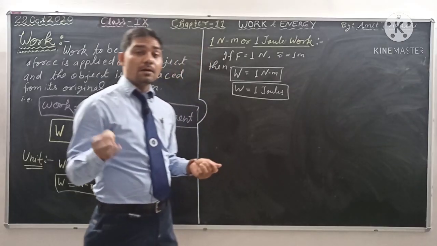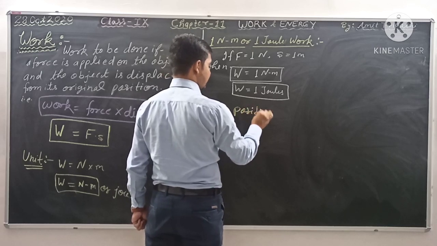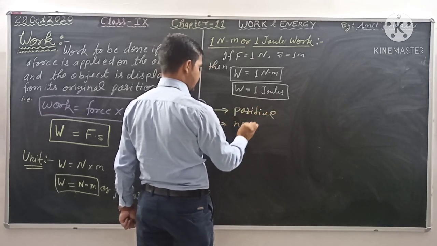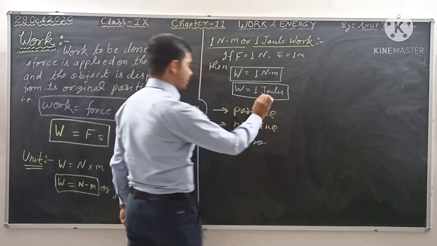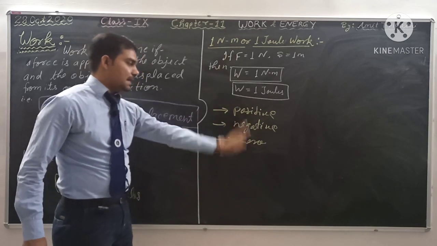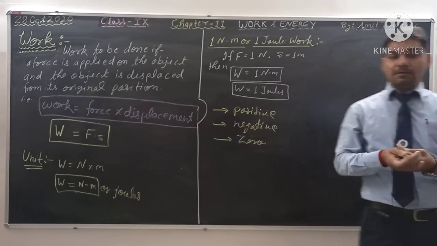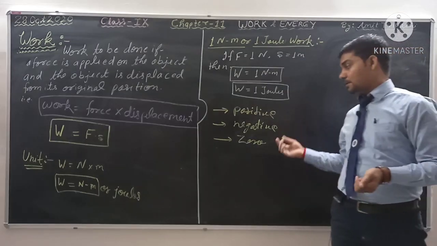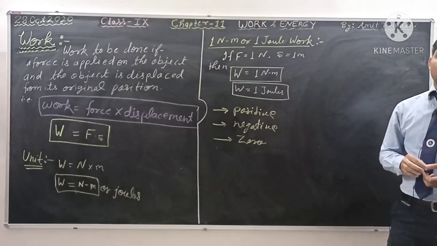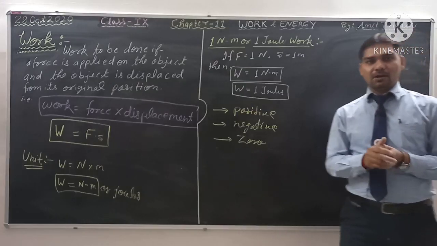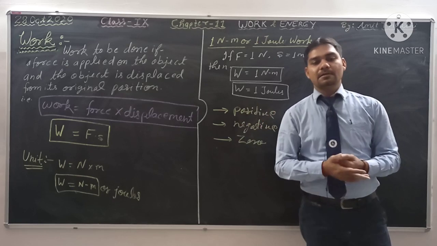Okay, work done on an object may be positive, may be negative, may be zero. मीन्स वर्क डन आपका पॉजिटिव भी हो सकता है, नेगेटिव भी हो सकता है, जीरो भी हो सकता है। ठीक है, तो हाउ द वर्क डन विल बी पॉजिटिव, how it is negative, how it is zero, these topics we will discuss under the topic work done by a constant force, and this topic we will discuss in the next video.